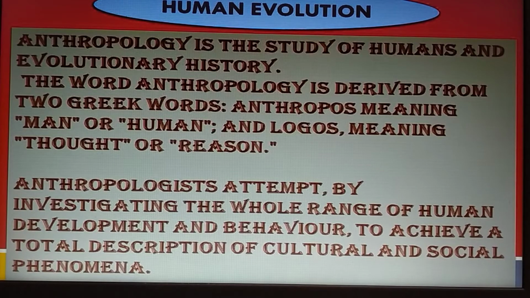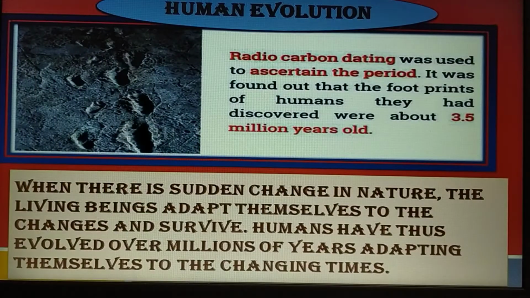Radiocarbon dating was used to ascertain the period. It was found that the footprints of humans they had discovered were about 3.5 million years old. When there are sudden changes in nature, living beings adapt themselves to the changes and survive.